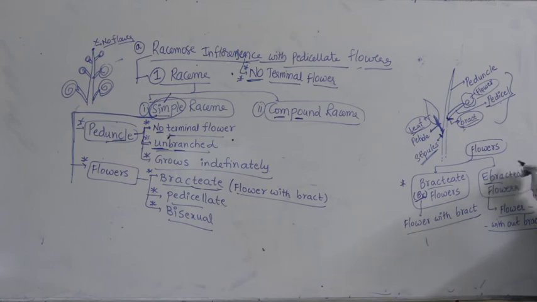Whenever you write the symbol EBR, that is nothing but ebracteate, meaning as usual the flower is there, but not having a bract, then such a condition is called ebracteate. Flower with bract is called bracteate, flower without bract is called ebracteate.